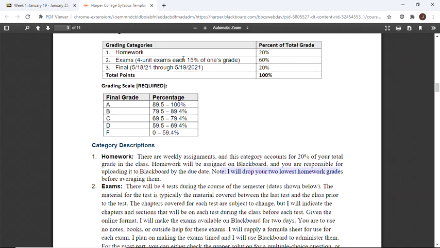The exams, there's going to be four unit exams. The timing, how much time limit I'm going to give you, will differ for each of them. The first one I would normally give 50 minutes for. I'm giving you an hour and a half. I'm going to try to give about an extra 30 minutes due to technology for these tests for you. So I'll factor that in when allowing it.